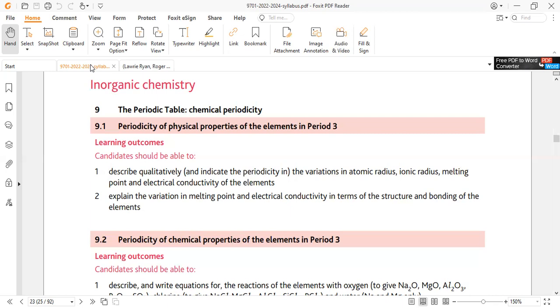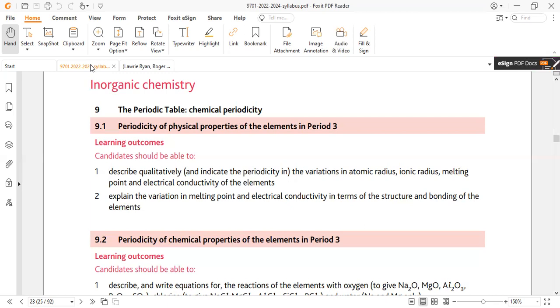The first topic is the periodic table. We commonly see in chemistry a certain arrangement of the elements, which is called the periodic table, a regular pattern arrangement of the elements on the basis of increasing atomic number. The first definition is about periodicity. What is meant by periodicity and the physical properties of periodicity?